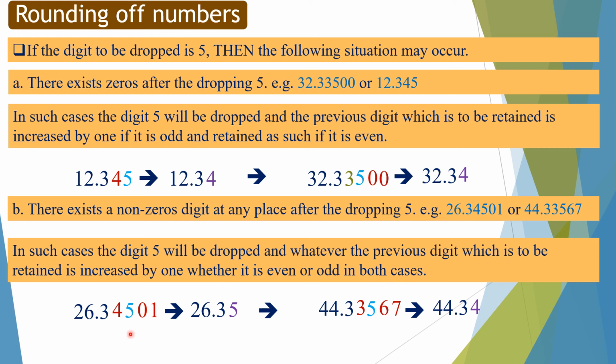Here in 26.34501 dropping digit is 5 and there exists non-zero digit after 5, that is 01. 4 is to be retained, so it is increased by 1 and 26.34501 is rounded off as 26.35. In 44.33567 dropping digit is 5 and there exists non-zero digit after 5, that is 67, and retained digit is 3, so it is increased by 1 and 44.33567 is rounded off as 44.34.